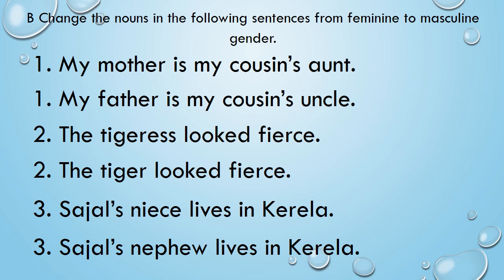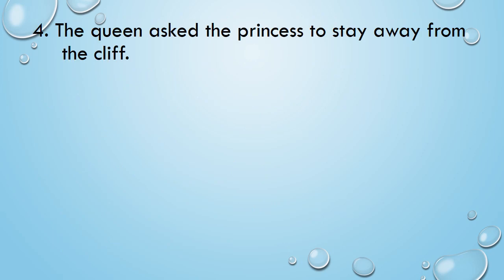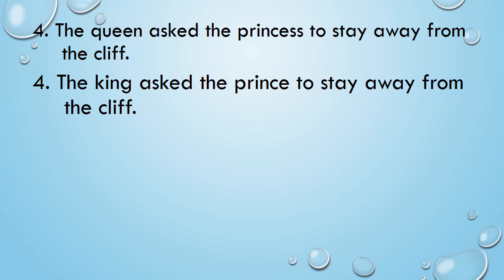Sentence number 4. The queen asked the princess to stay away from the cliff. Now here queen and princess are feminine, which we will change. And what is a cliff, children? A cliff is a high piece of rock which is very steep from sides, and it is found next to the sea. So let's write the sentences. The queen will become king. The king asked the prince to stay away from the cliff.